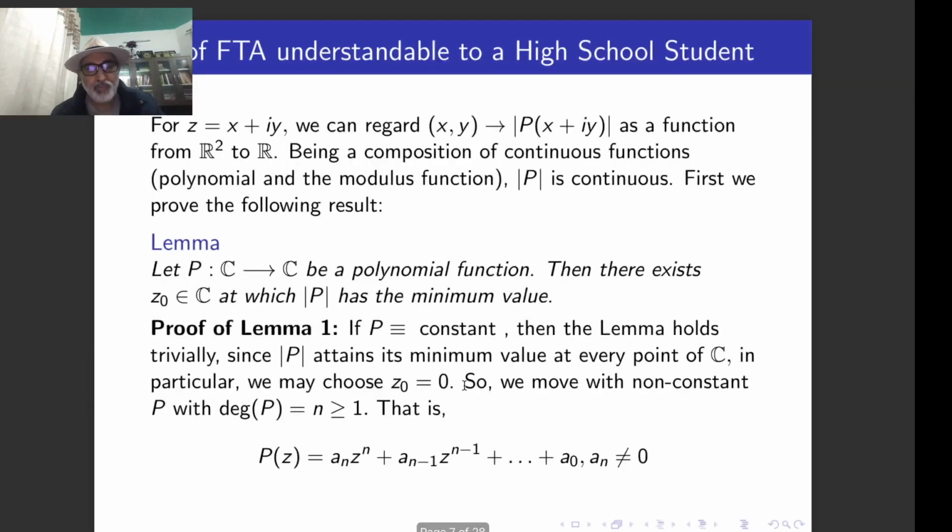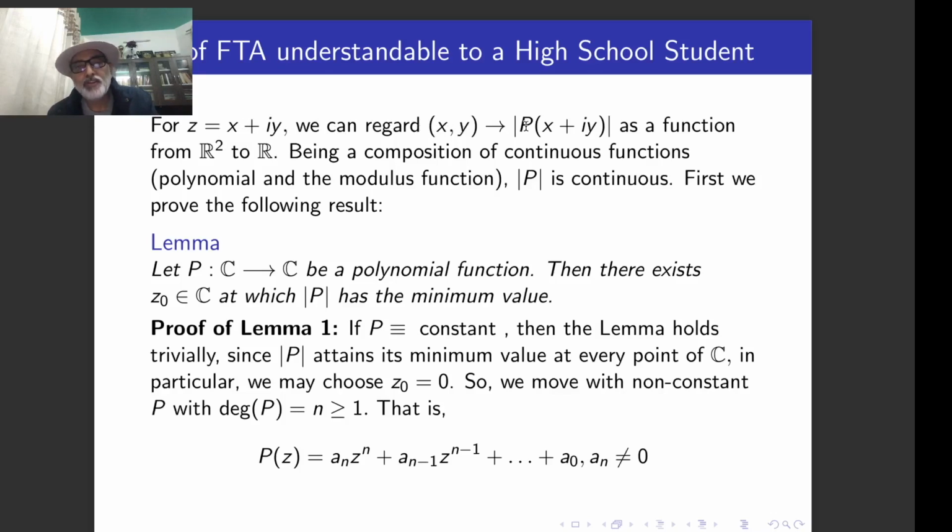Okay. So now see, there is one simple observation. If you have this complex number z = x + iy, I can treat it as the ordered pair of two real numbers x and y.